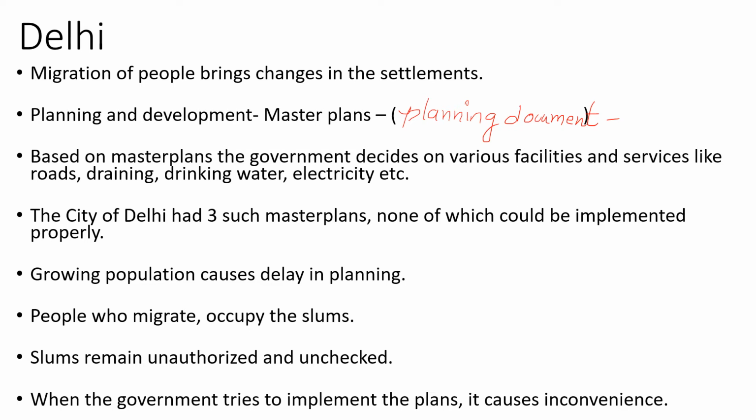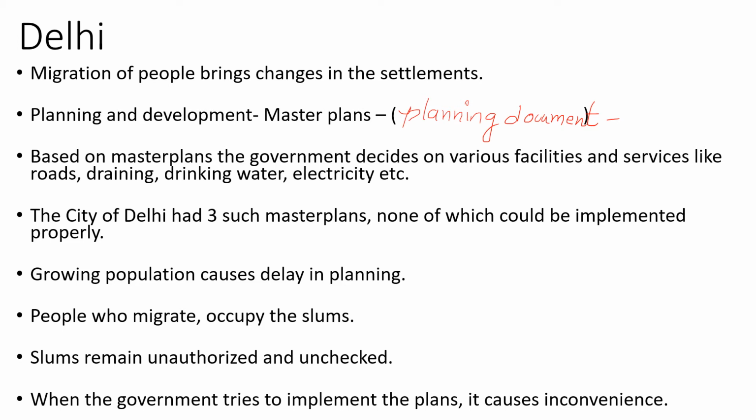And therefore the ruling government decides that it is better to ignore those slum regions, because again it would be a politically disadvantageous situation for them. So they ignore these slums, and this is why the slum people are not provided with basic facilities and amenities.